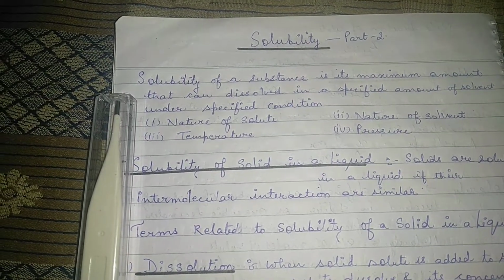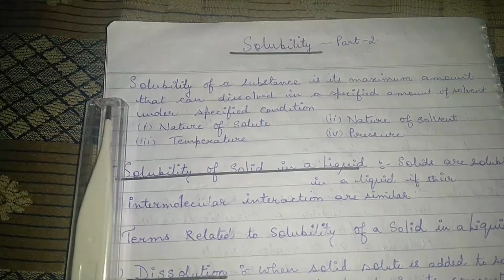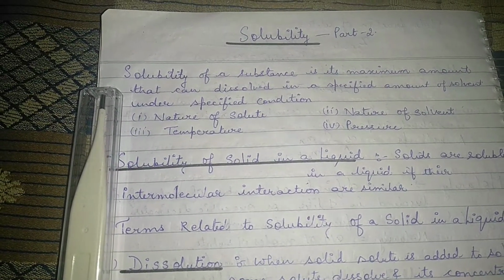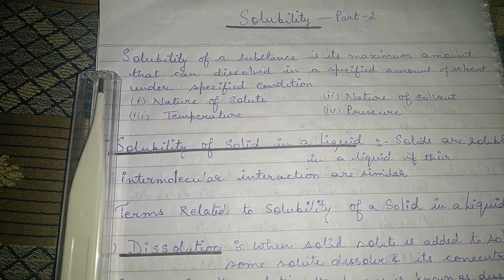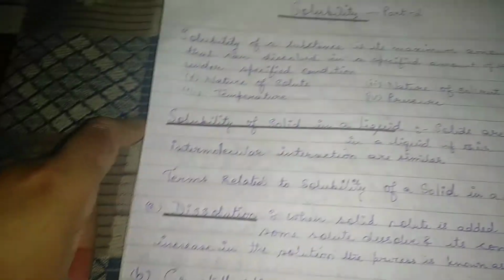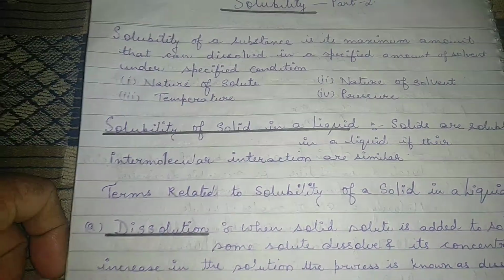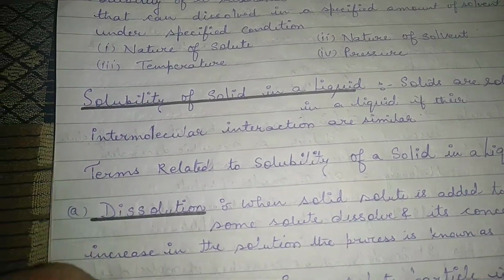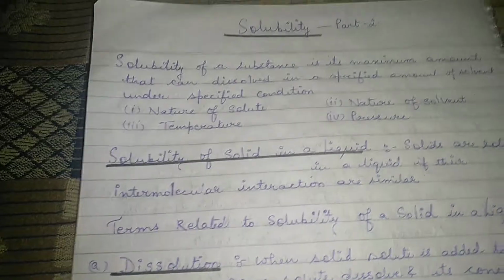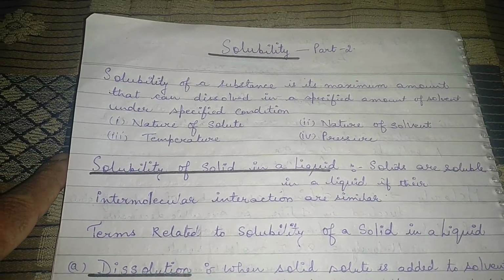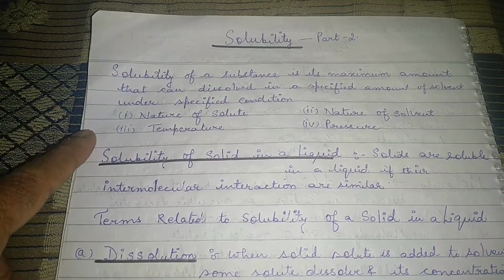Generally these are the few terms which we have to remember while studying the dissolution part. First is the nature of the solute, second is the nature of the solvent, third is the temperature, and the fourth one is the pressure. Now first discuss the solubility of a solid in a liquid. Solids are soluble in liquid if their intermolecular interactions are similar. This is the important point.